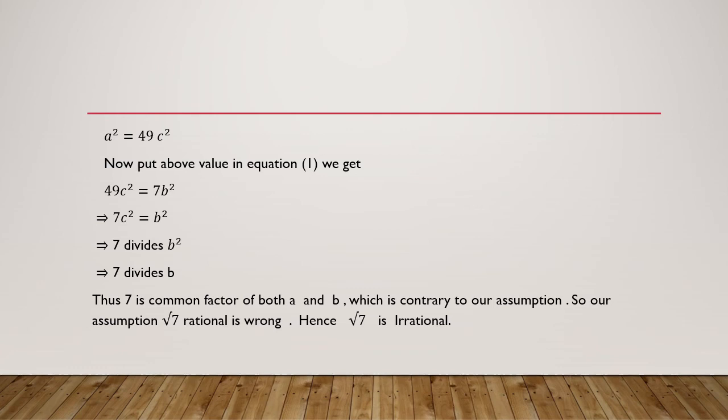There I assumed that root 7 is rational by writing root 7 in the form a by b, where a and b do not have a common factor, but here a and b have 7 as a common factor. So there only I went wrong. Initially I took a wrong decision, so I got a contradiction. Therefore I can say my assumption that root 7 is rational is wrong, hence root 7 is irrational. So that's all about the mathematical reasoning.